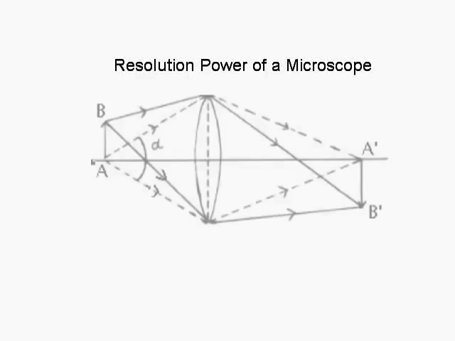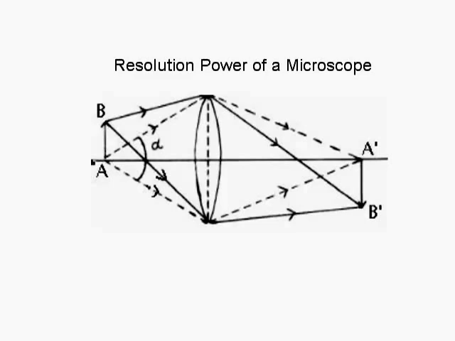Now, resolving power of a microscope is the minimum distance between the two close objects so that their images are separated. Let us calculate the resolving power of a microscope. The minimum distance between the two close objects so that their images are separated is called the limit of resolution of a microscope.